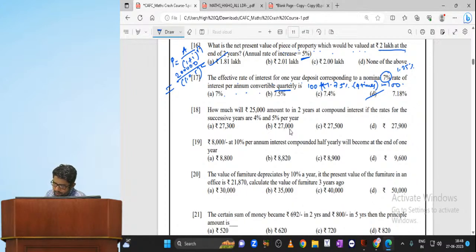Yes. Next, how much will 25,000 rupees amount to in 2 years at compound interest if the rates of the successive years are 4% and 5%? So first year 4%, second year 5%. Simply what you will do, my dear: 25,000 plus 4% plus 5%. What you are getting? 27,300. Sir, are they going to ask this type of simple questions? My dear, every time they are asking this type of simple question only. But we are unable to find out the type of question properly.